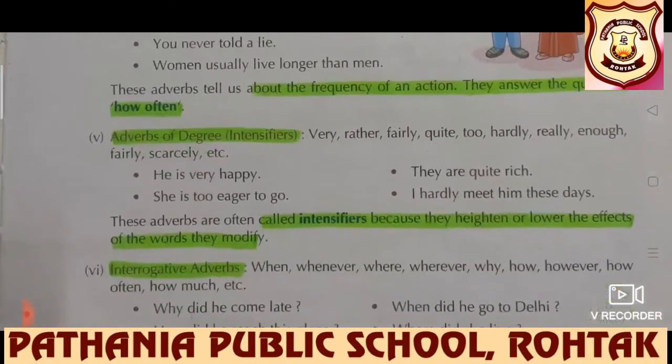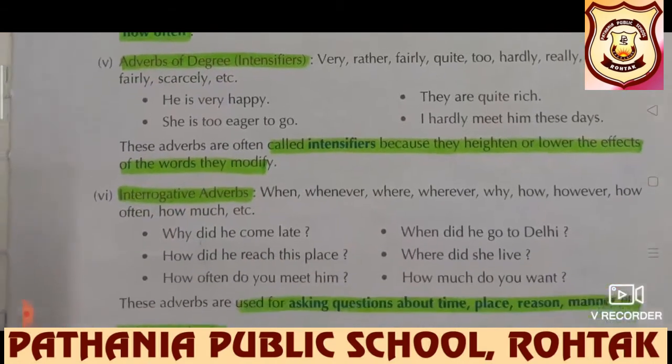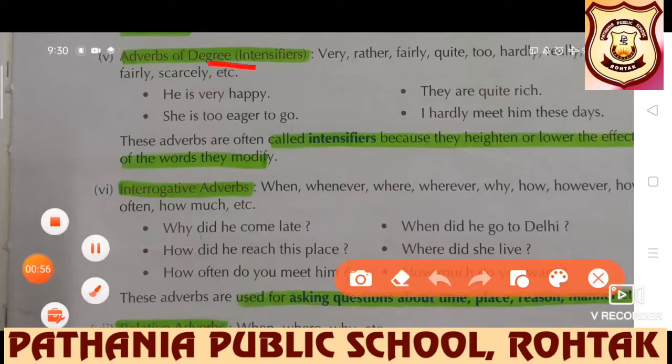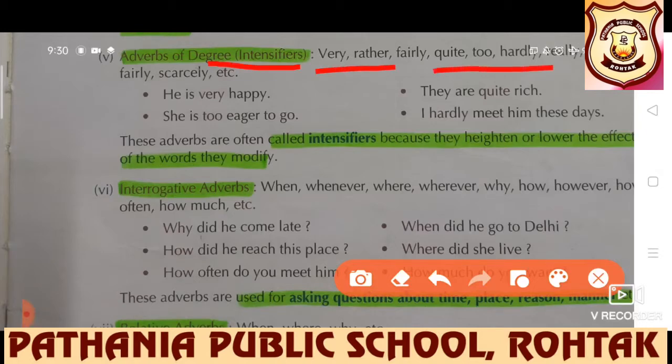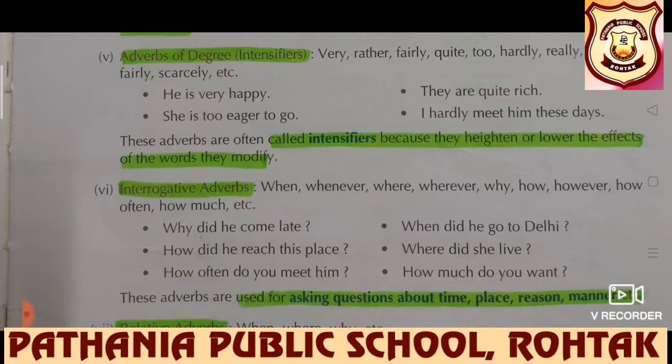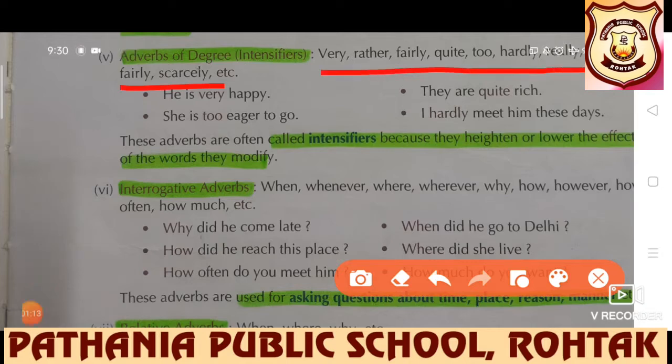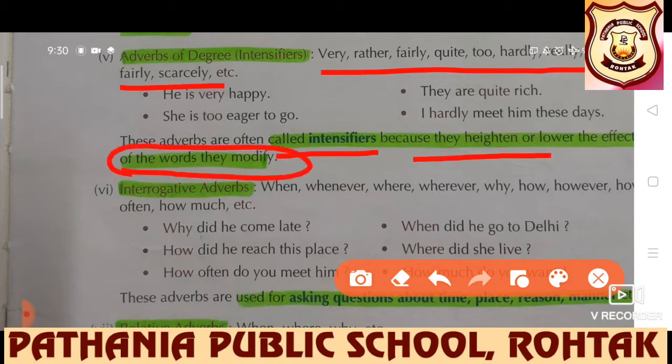Next we have, students, adverbs of degree. Adverbs of degree are also called intensifiers: very, rarely, fairly, quite, too, hard, really, enough, fairly, scarcely. These words will be included, and these adverbs are often called intensifiers because they heighten or lower the effect of the words they modify.